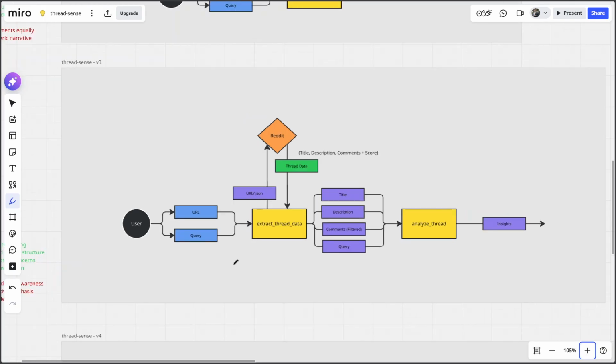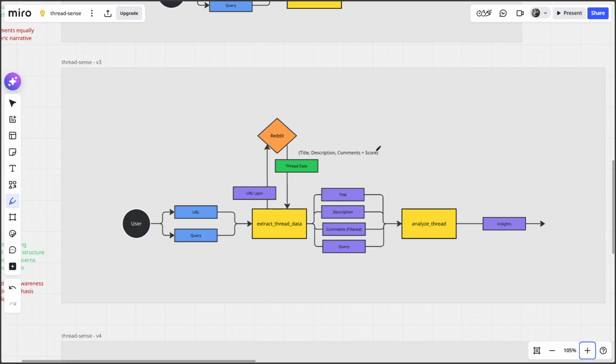Just as a quick recap, the user passes on the URL of the Reddit thread and the query. We have the first node which normalizes the URL. So if there is no /.json, that's still fine. The node does the normalization and then hits the Reddit web page to extract the thread data, which is basically your title, description and comments plus score.